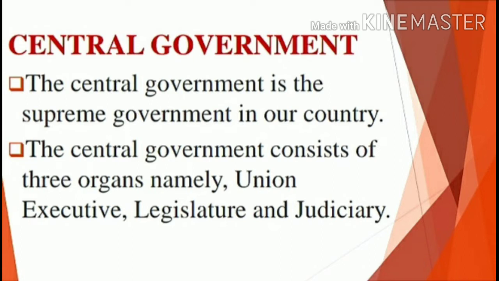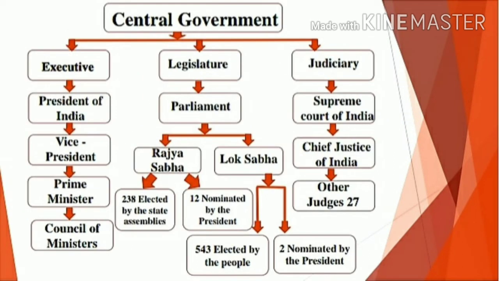The central government consists of three organs, namely Union Executive, Legislature and Judiciary. Now look into this flow chart, that is the structure of central government. First one, Executive. Under Executive we have President of India, Vice President of India, Prime Minister and Council of Ministers. And under Legislature we have Parliament.